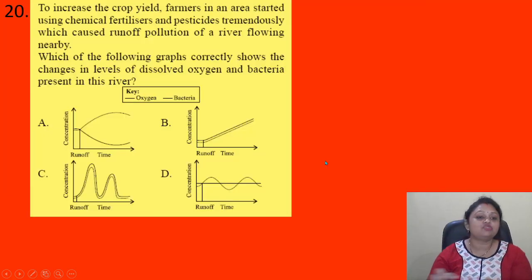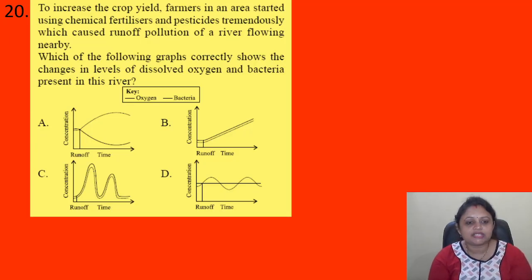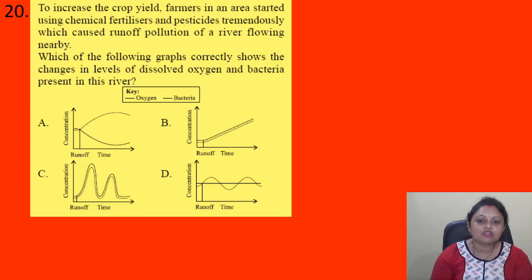So, coming to the next question, to increase the crop yield, farmers in an area started using chemical fertilizers and pesticides tremendously, which caused runoff pollution of a river flowing nearby. Which of the following graphs correctly shows the changes in level of dissolved oxygen and bacteria present in this river? So, this one is for oxygen and for bacteria, a dotted line is there. Okay, options are given. So what happened?